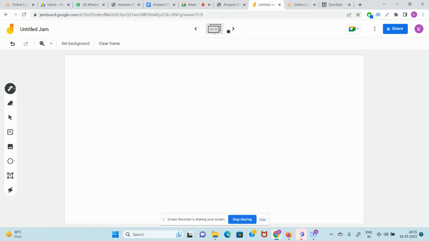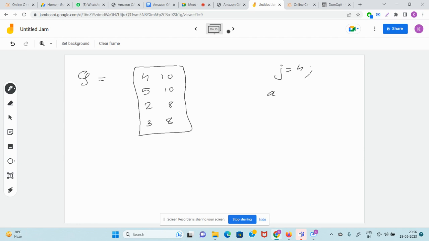So let's say you are given the queue like this. You're given 4 comma 10, 5 comma 10, 2 comma 8, 3 comma 8, stuff like that. You come at a particular index j equal to 4. You see that a of j is 10.